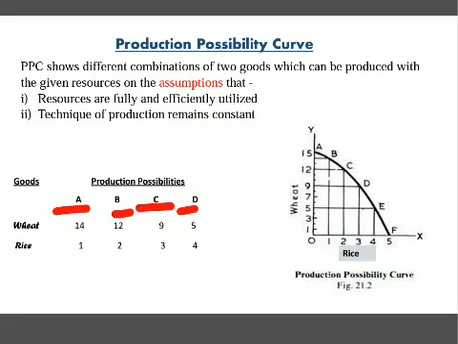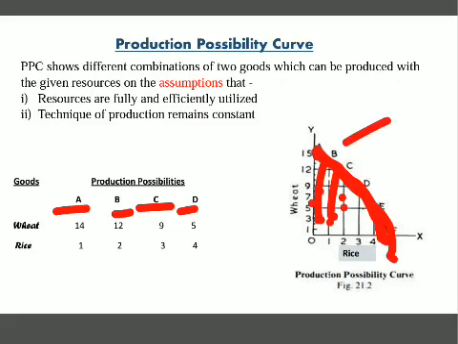Okay, this is the line. This curve shows that here the producer has this limited resources, so he has to produce the goods within this curve. He can either produce on this line, or he can produce the goods below this line or inside this curve.